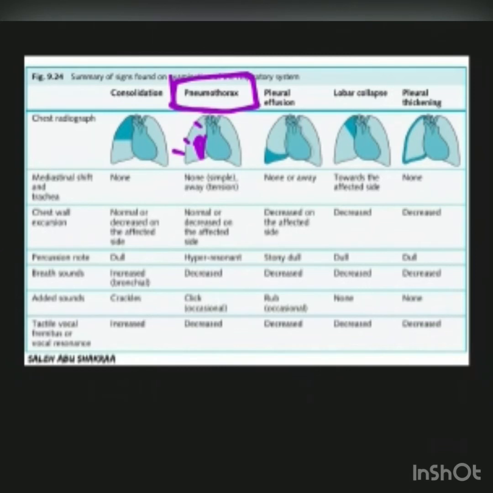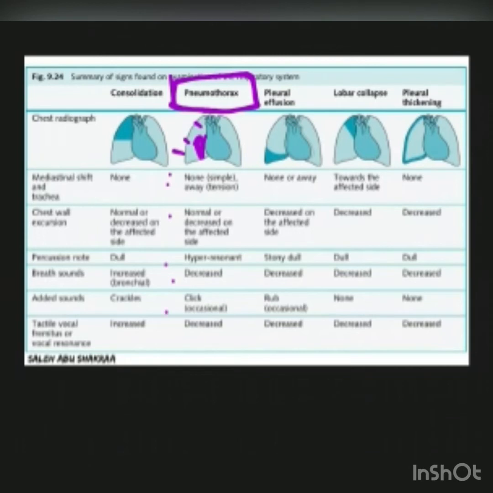There would be no mediastinal or tracheal shift in the case of the simple pneumothorax, but in the case of the tension pneumothorax, the mediastinum or trachea will be shifted away from the site of the lesion, and the chest wall excursion will be normal or decreased on the affected side. Percussion note will be hyperresonant. Breath sounds will be decreased.